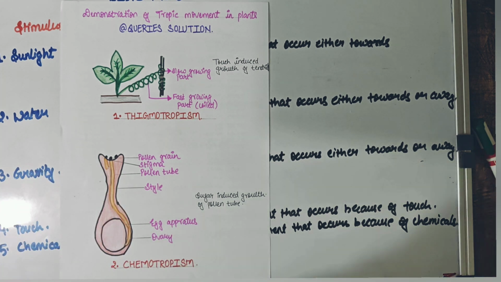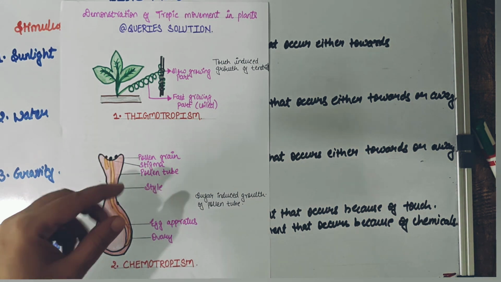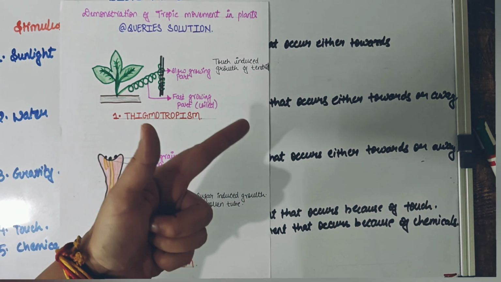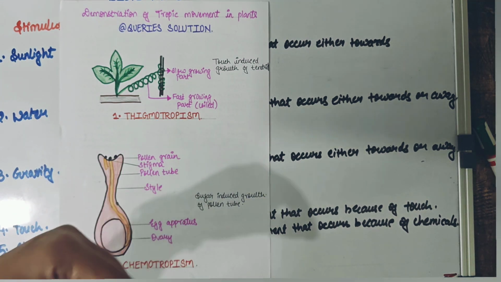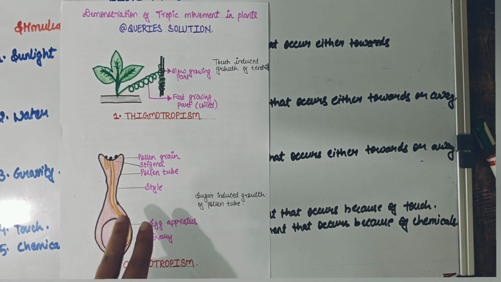Have you ever thought of how the plant is growing like this? It is because of the sugars which are present on these surfaces. The pollen grains will respond to these sugars, which are a chemical, and because of this response, the pollen tube grows.